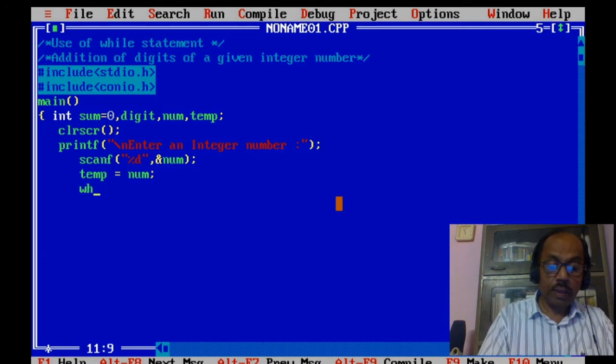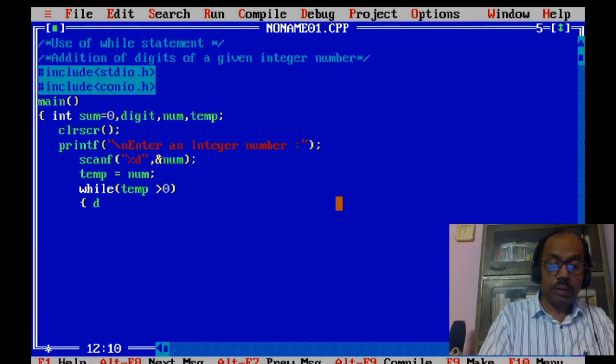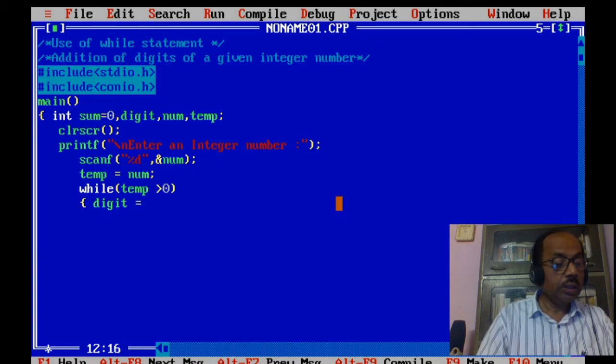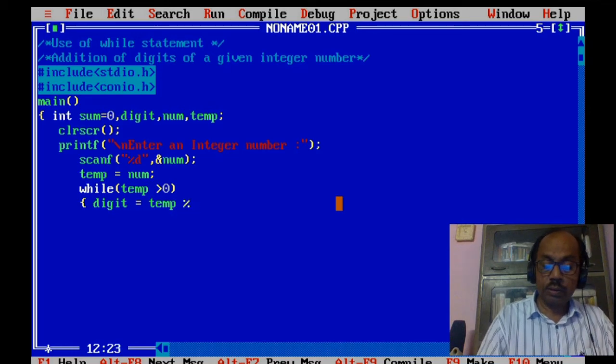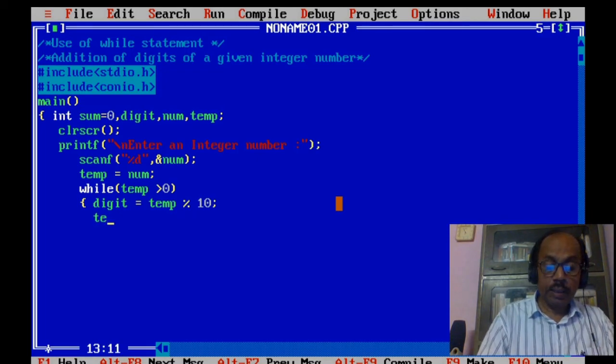Now while temp greater than 0, digit is equal to temp modulus 10. Temp divided equal to 10.